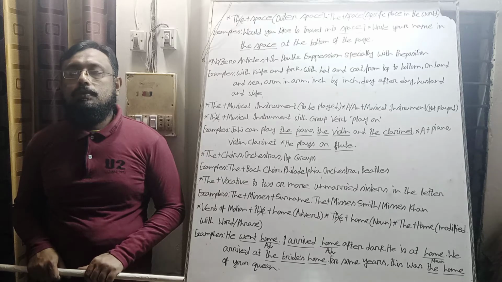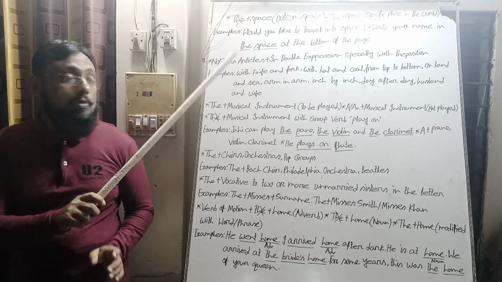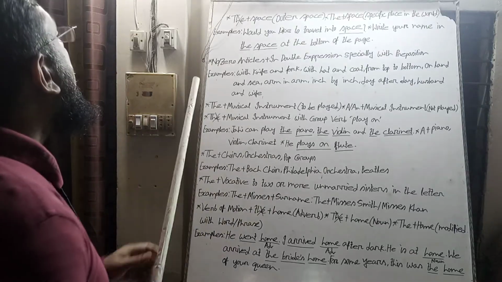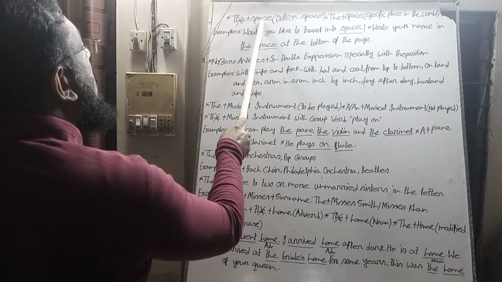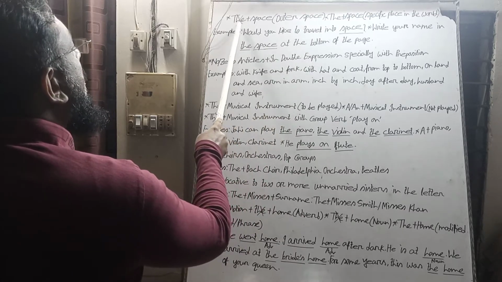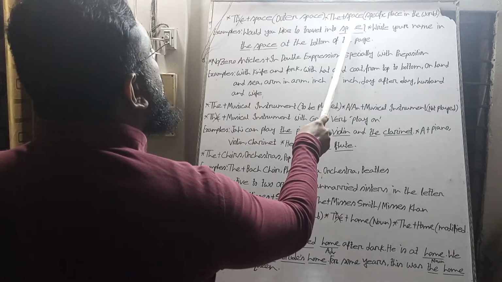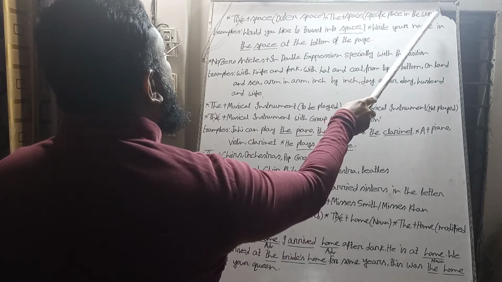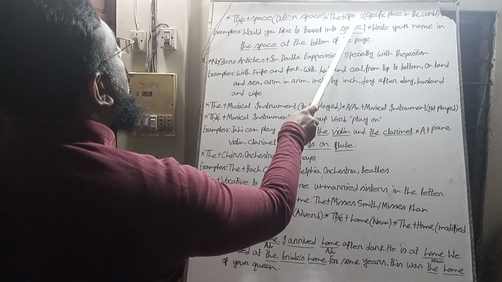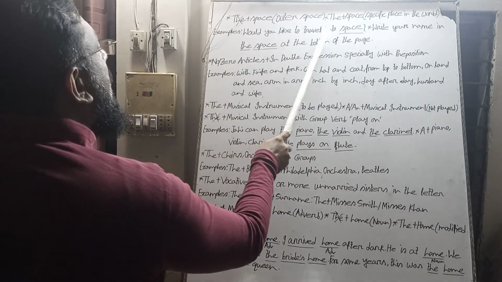My dear friends, today I will discuss some rules of articles. Please look at the board. When space means outer space, we don't use the article before it. When space means a specific place in the world, we use the article before space. For example, would you like to travel into space?